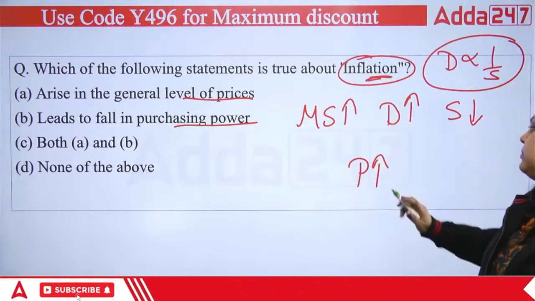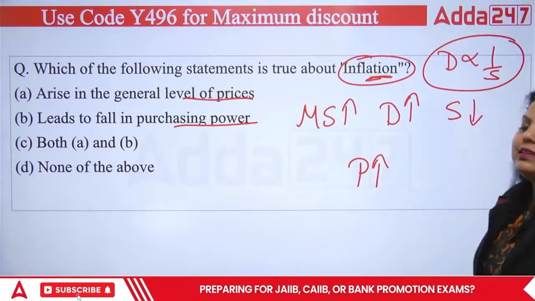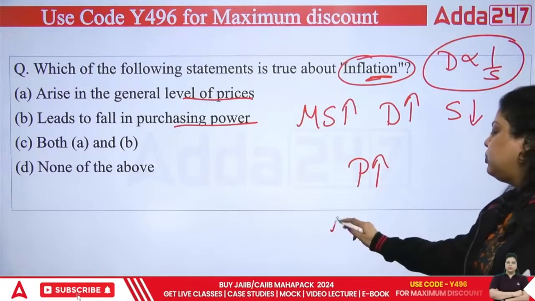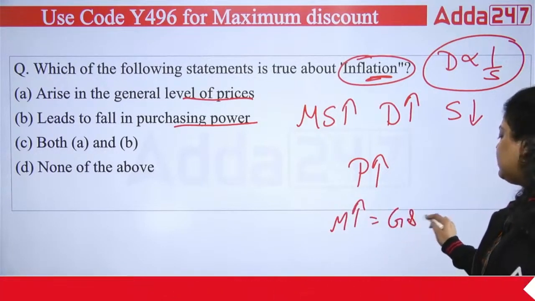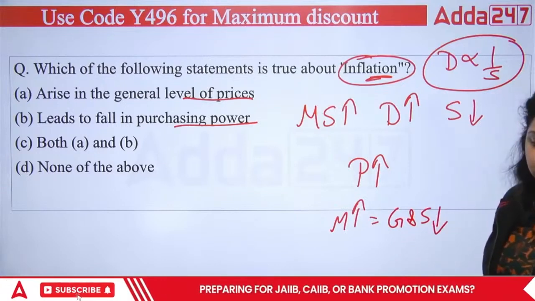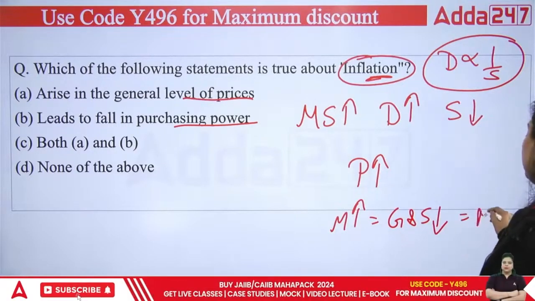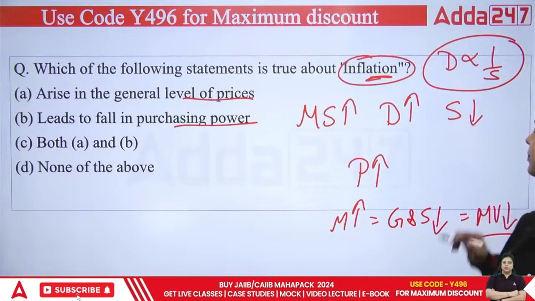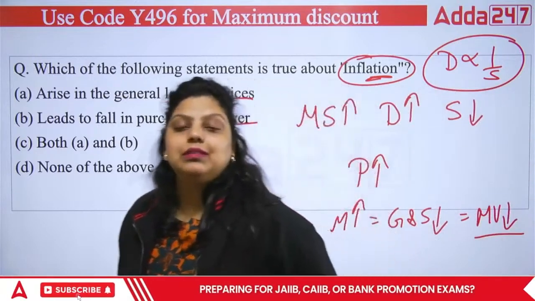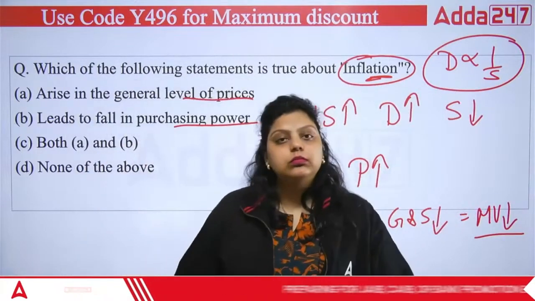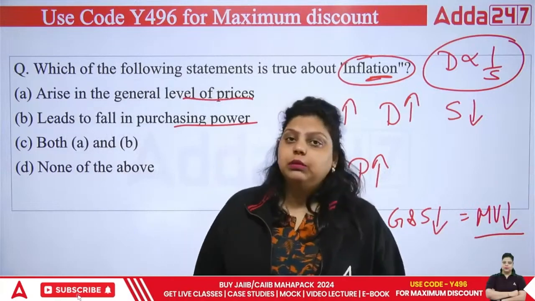Okay, after this, what happens when the prices are increasing? So you have to pay more money, and for more money you will get fewer goods and services. So you are paying more money to get fewer goods and services. It means your money value is decreasing. What is money value? The purchasing power or the purchasing capacity of money is known as your money value.